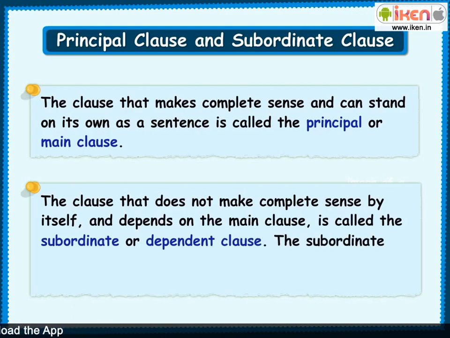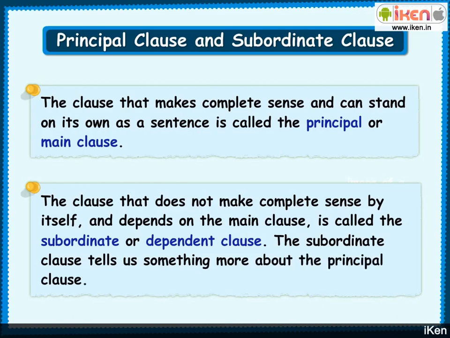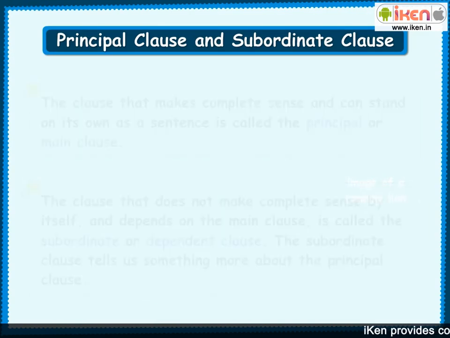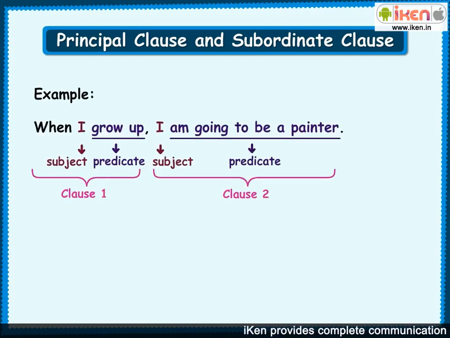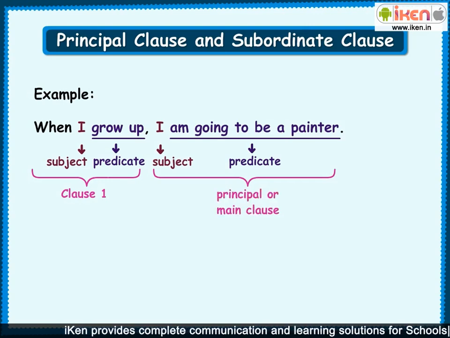The subordinate clause tells us something more about the principal clause. In the earlier example, the second clause makes complete sense on its own. It is the principal or main clause in this sentence.